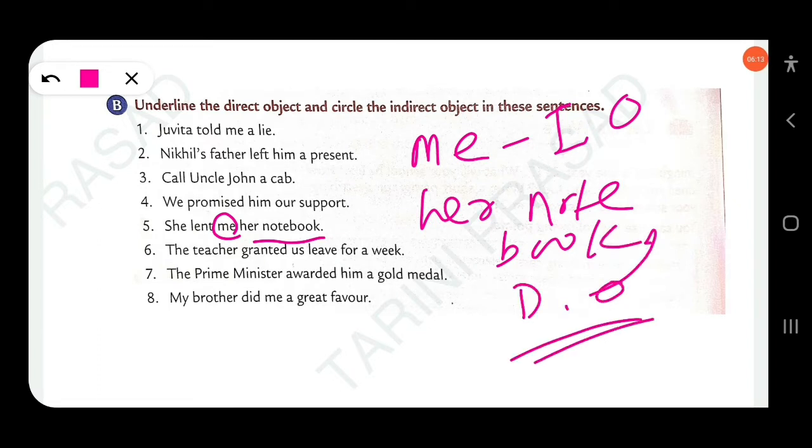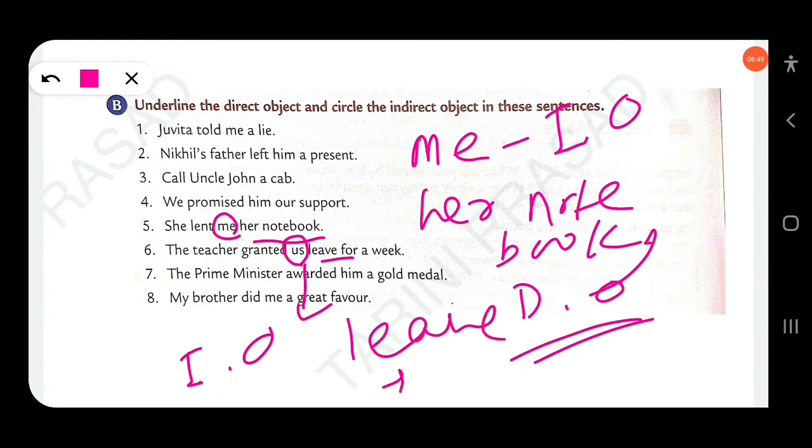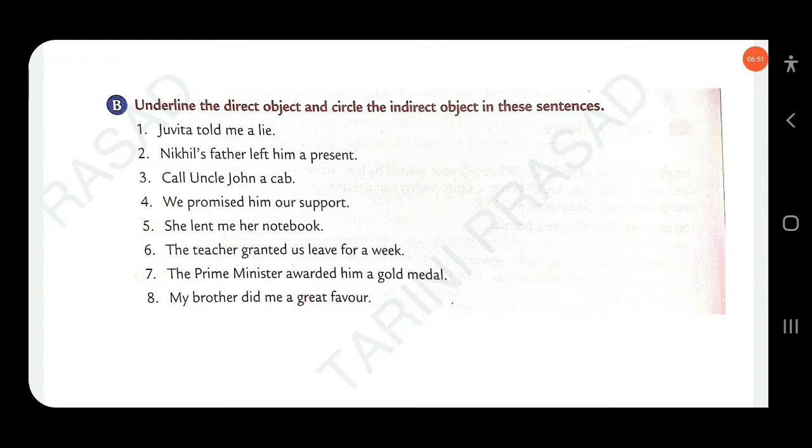Clear? Then next, "The teacher granted us leave for a week." Here us and leave. Us is a living person. Living things will be considered the indirect object, and non-living things will be considered the direct object. As I have already told you, if there is only one object, you have to consider the object as direct, not indirect. Clear? So here, similarly, us will be the indirect object and leave the direct object. Clear?